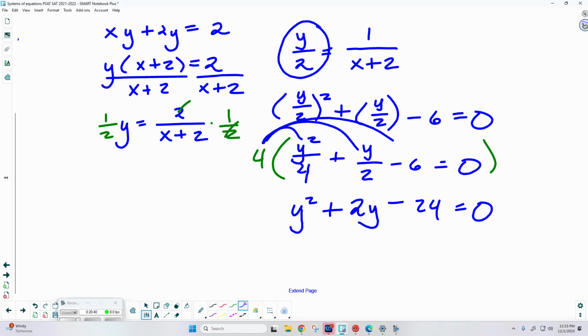And there might be someone out there who's thinking, you went through a lot of work to get that, and you're right, we did. But remember, there are always going to be different ways, more than one way to work these problems. It depends on what you want to do. Now let's just factor it. I need two numbers that'll multiply to give me a negative 24, but those same two numbers have to add to give me a positive 2.